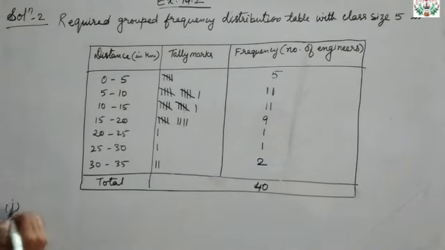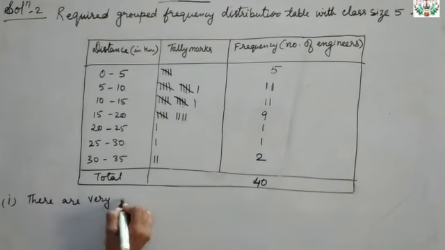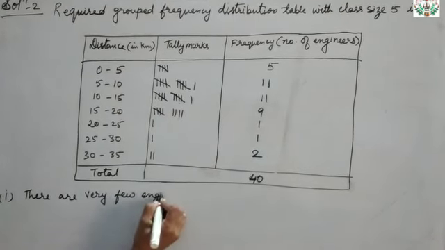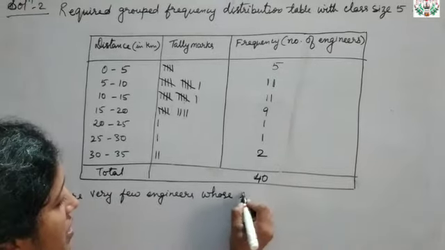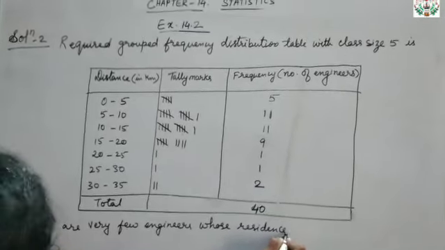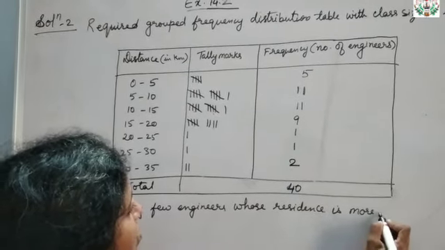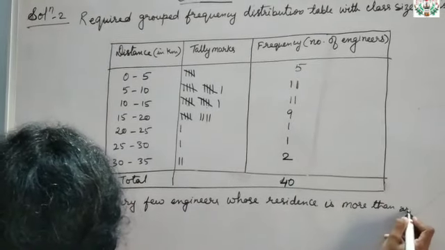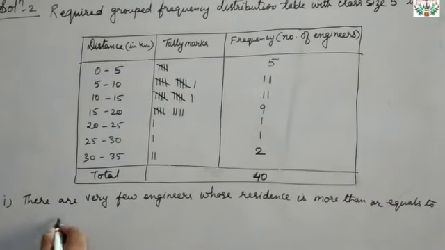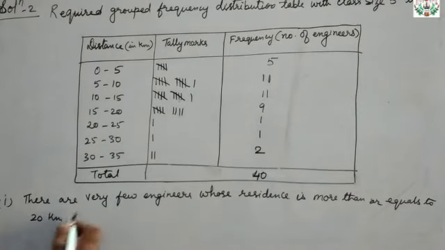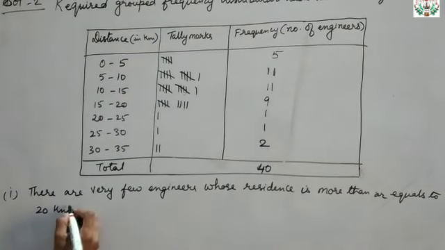What we see is that there are very few engineers whose residence is more than or equal to 20 kilometers from their workplace, because the least one you can see is 1 and 1.